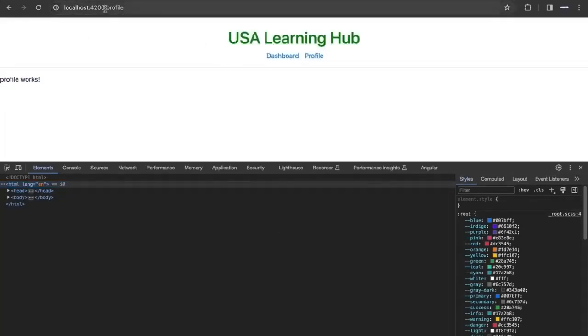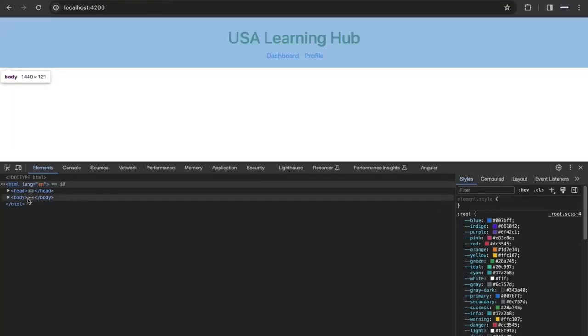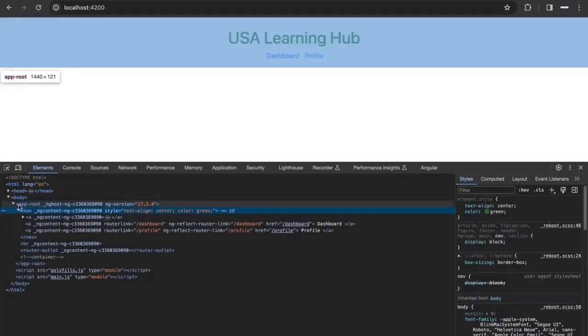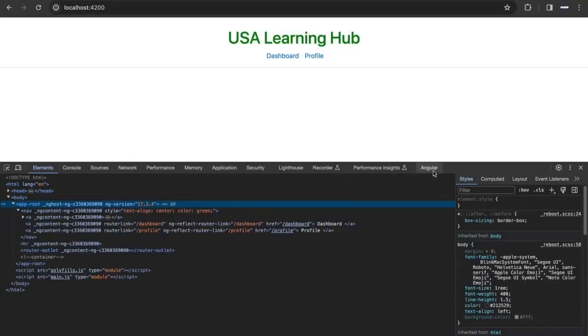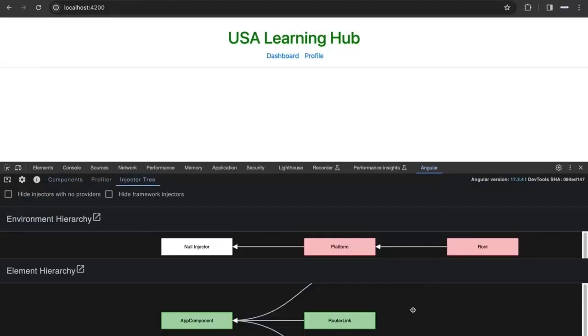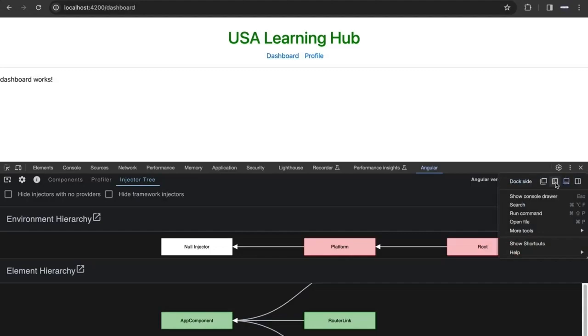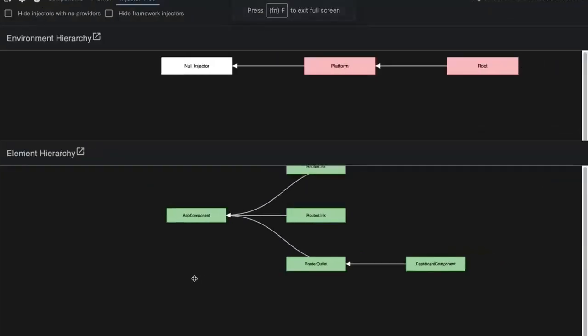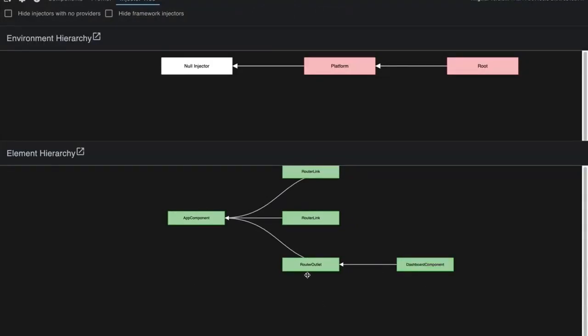Instead, since this is a single page application, every time you click a route, this is the app route. Okay, and if you go to the Angular tab and see the injection tree, and you click dashboard, here within the app component there is a router outlet and dashboard component. So through the routing, dashboard component is rendered onto app component.